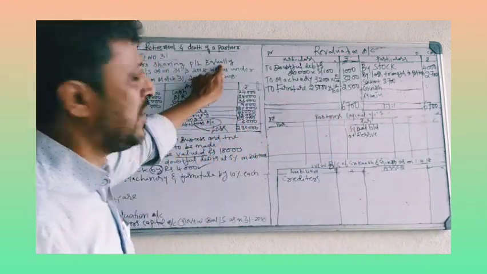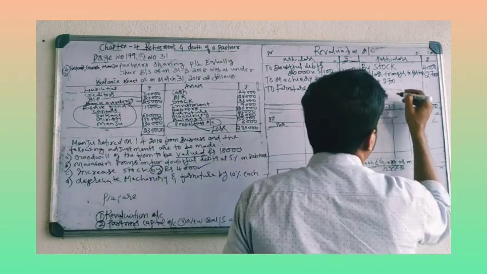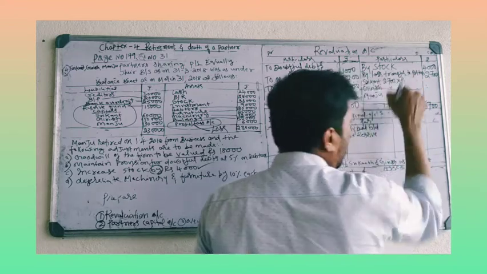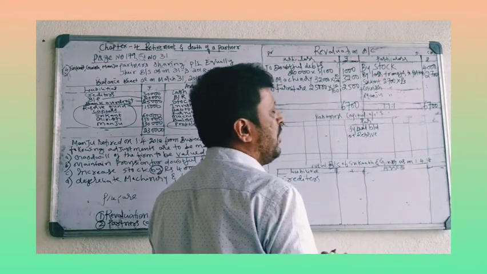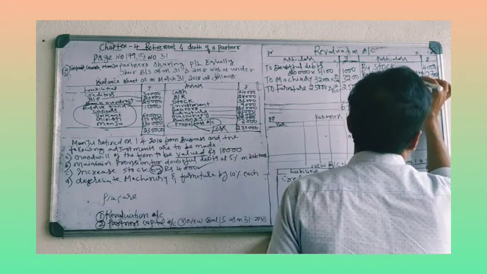Profits and losses, they will share equally. 1:1:1 is the ratio. So 2,700 into 1/3. For all the partners, same division. 2,700 divided by 3. 3 nines are 27, 900 rupees each.